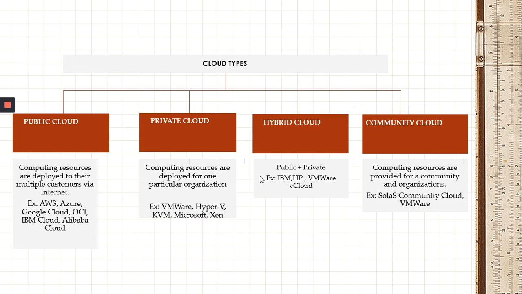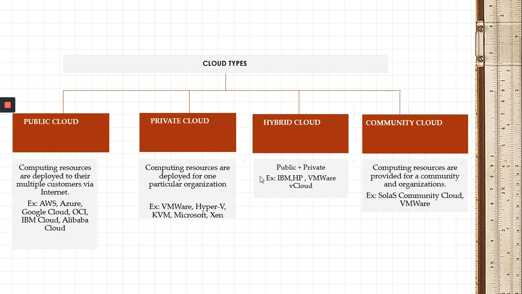For example, if you have a root account, you can access all the resources and services. If you have a normal user account, then you can access the services based on your privileges. Maybe limitations will be there. For example, the public cloud vendors are AWS, Microsoft's Azure, Google Cloud, Oracle Cloud Infrastructure, IBM Cloud, Alibaba Cloud, and many more.